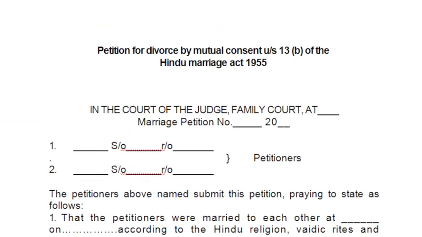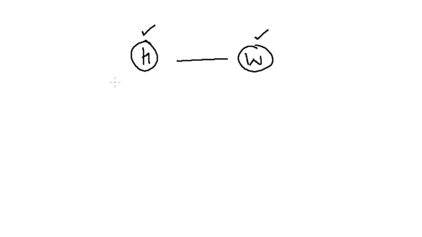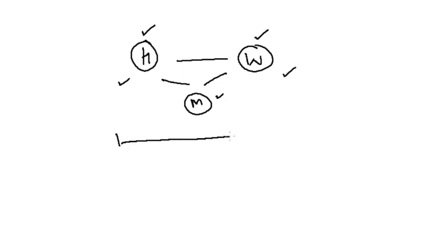Alright, first of all, let us take a situation. Let us consider that husband and wife, H is a husband and W is a wife. They both married together. At a certain day they started to live together, but because of certain circumstances that have occurred time to time, they realize, husband and wife, that it is desirable for both of them that they should get separate mutually.